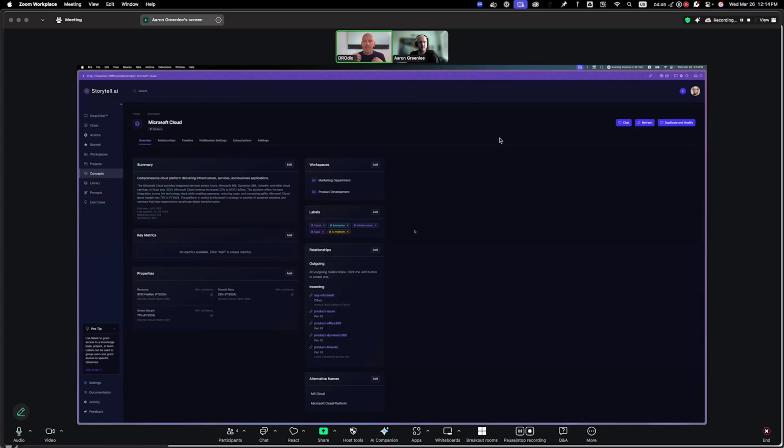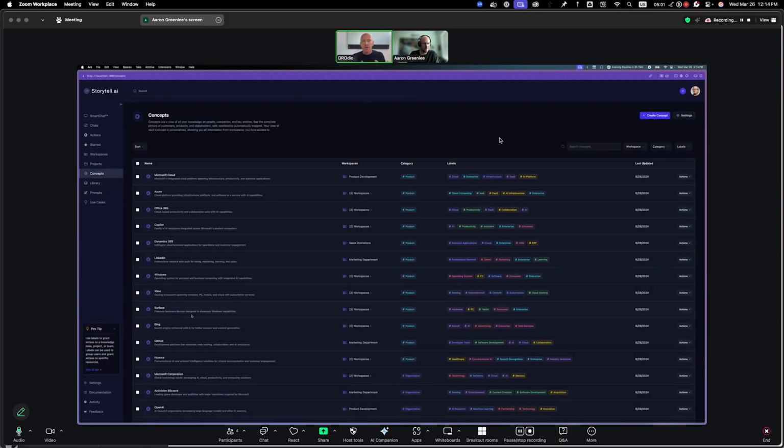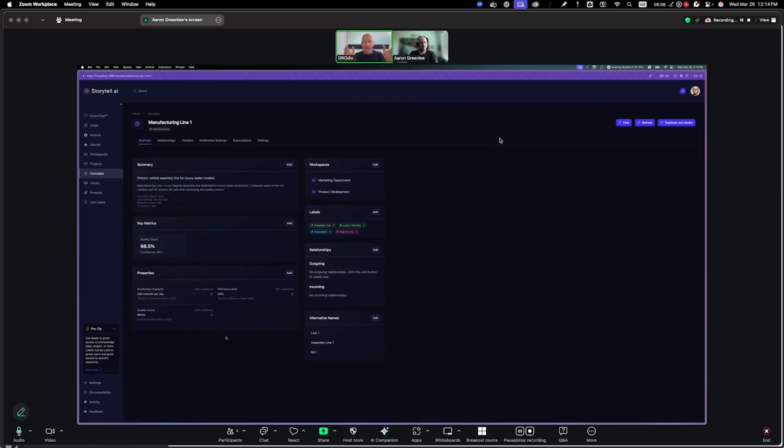So if I have CSVs and system logs and Zoom calls and emails, that's all like a soup of unstructured data in my organization that I can't turn into a strategic asset. But with Storytell, now we suddenly have this layer where we're making sense of it in a way that I can do things with it. And that is just incredible that we're dynamically creating this for the organization to now make it valuable to the org.